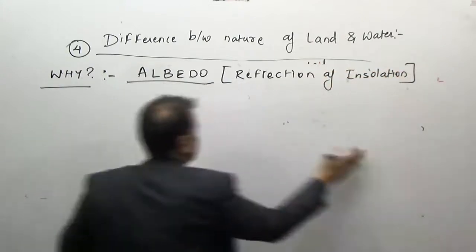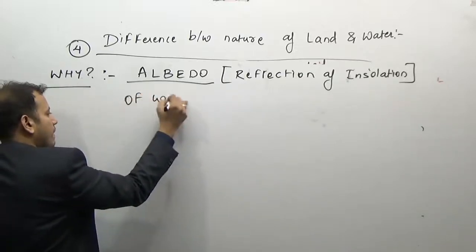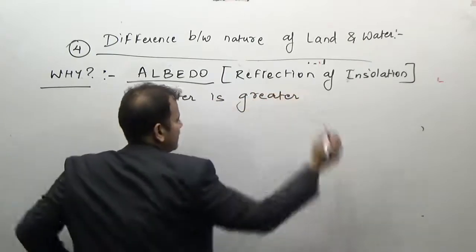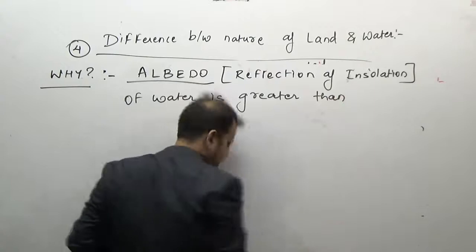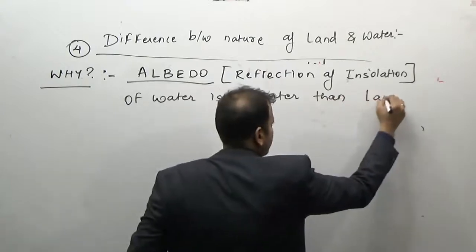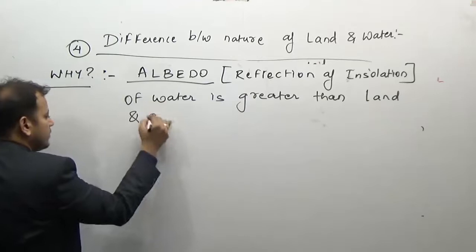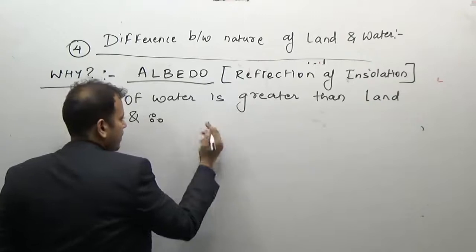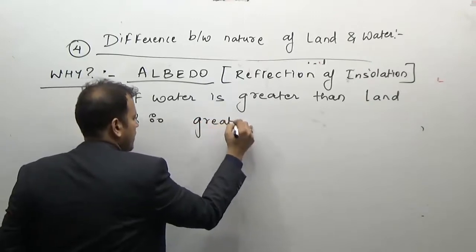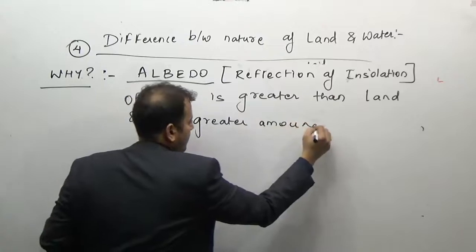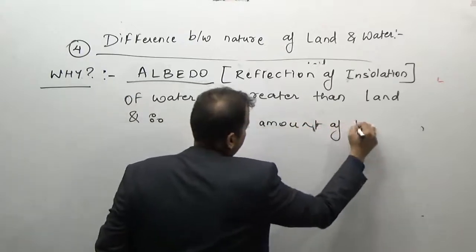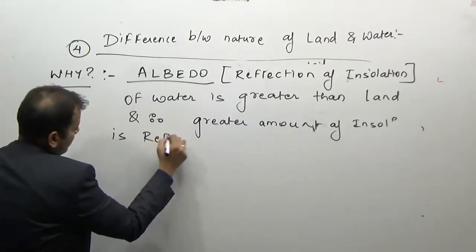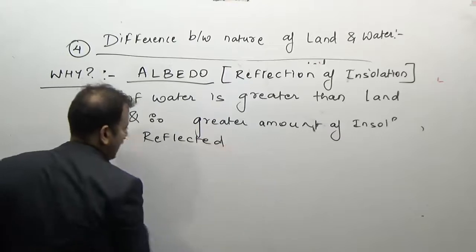Reflection of insolation of water is greater than land, and therefore obviously a greater amount of insolation is reflected by water bodies.